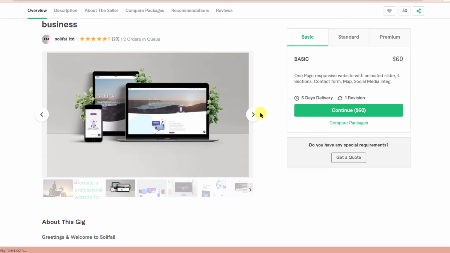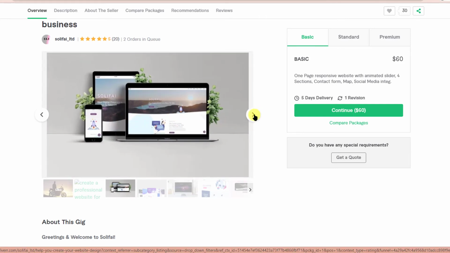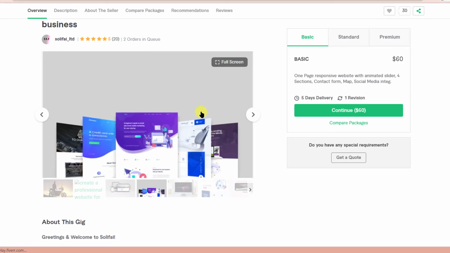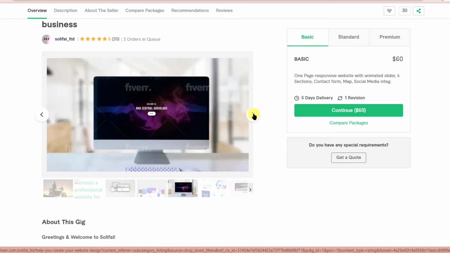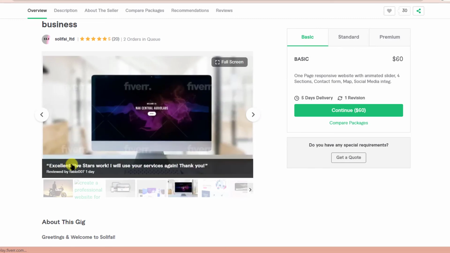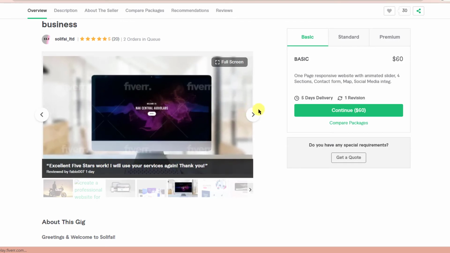The next image, these are the images that he has uploaded on his own. One video and 3 images you can upload. Apart from that, you can also upload a PDF file with more of your work. Okay, showing your work. That's your portfolio. So he has used it very nicely. Now let's see the delivery images. So this is a delivery image. Excellent, 5 stars work. I will use your service again. Thank you. So this is what he has delivered.